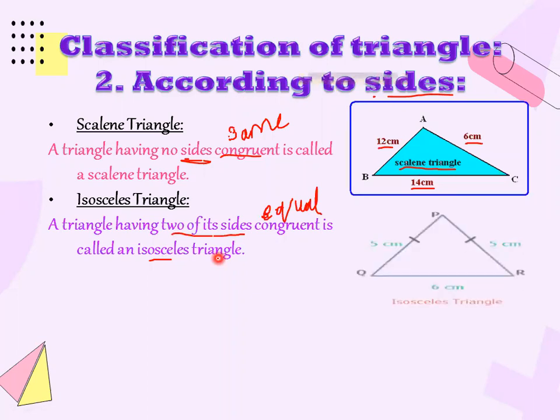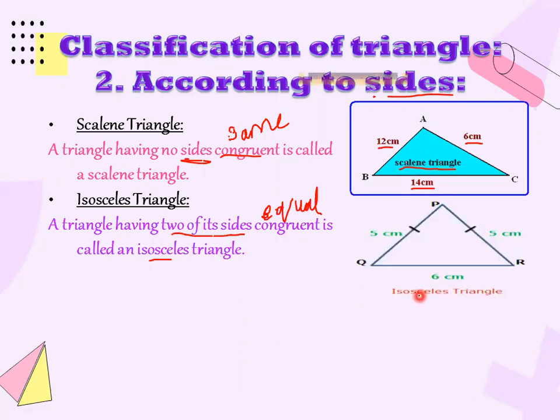Just suppose, as you can see in this picture, this is an isosceles triangle. Why isosceles triangle? The measurement of side QP is 5 centimeter. The measurement of side PR is 5 centimeter. So both the sides measurements are same, and the measurement of QR is 6 centimeter. So the measurement of one side is different here, but two sides are same. So you will say that this is an isosceles triangle. So if two sides are equal, we will say that the given triangle is an isosceles triangle.